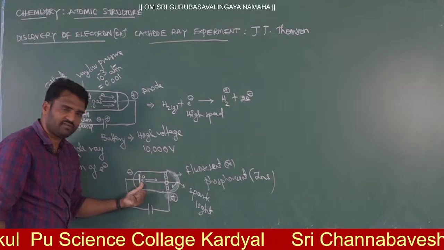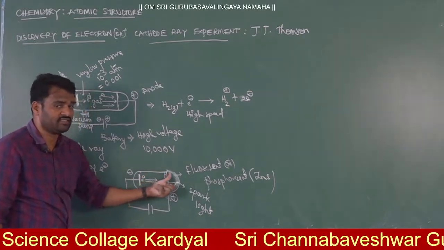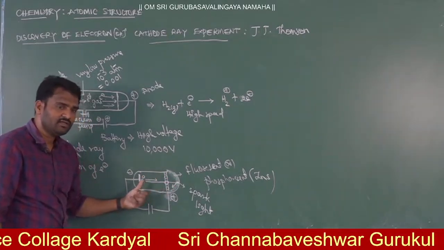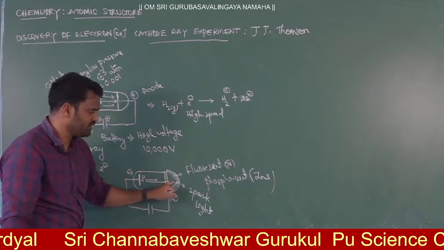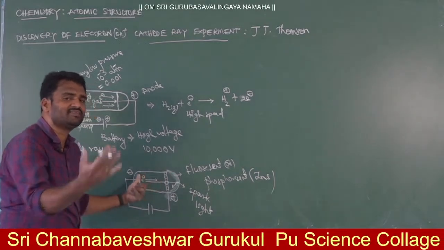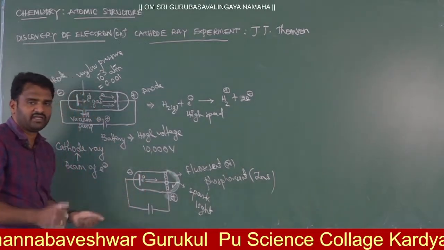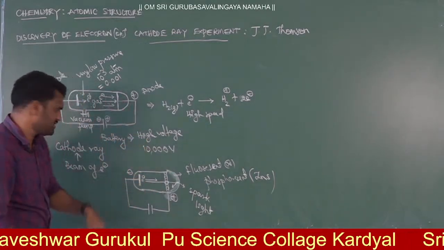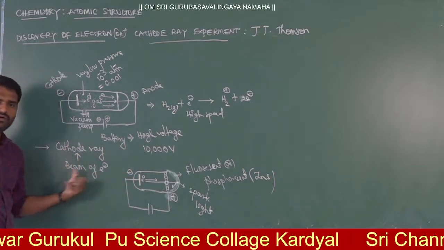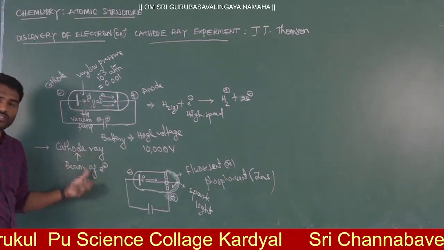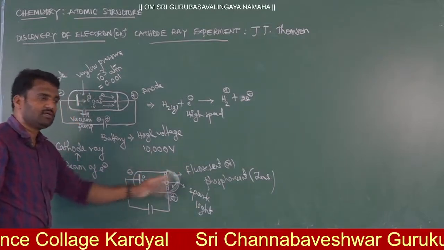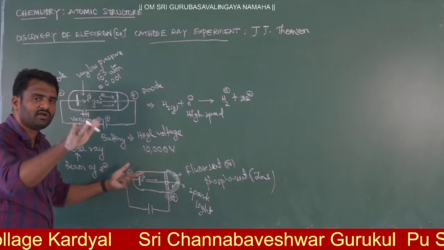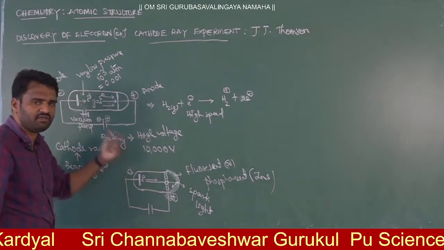Now what is the nature of the electron here? Is it particle nature or light nature? Particle nature. When this high speed particle strikes the surface of this fluorescent material, you are getting a spark. That means electrons are one kind of particle, and this beam of particles is said to be a cathode ray. A beam of many small particles is said to be a cathode ray. From the cathode you are getting many electrons; depending on the voltage, you can calculate how many electrons you get per second.